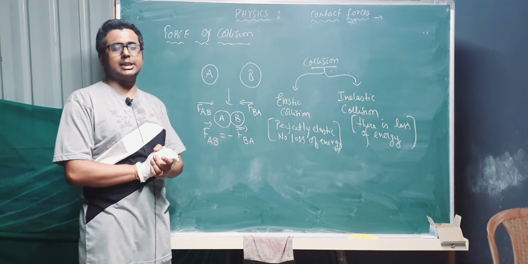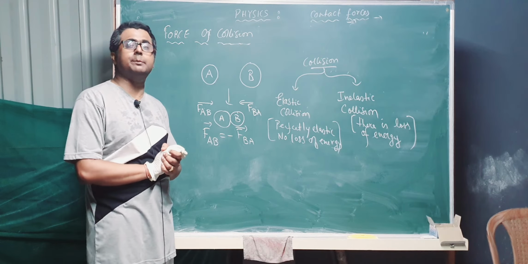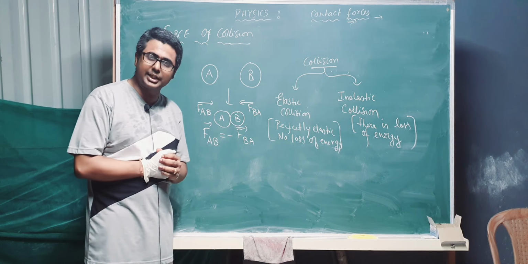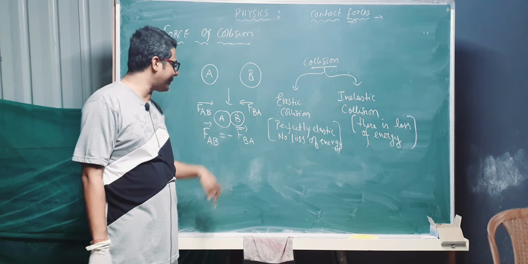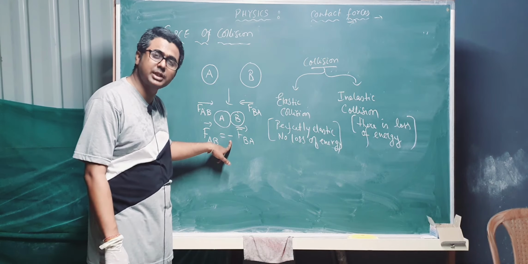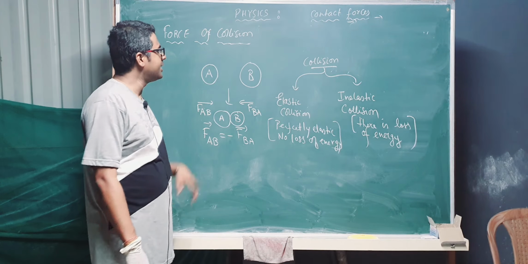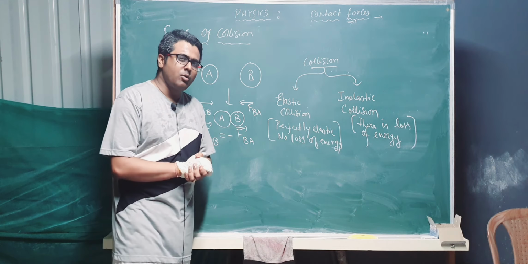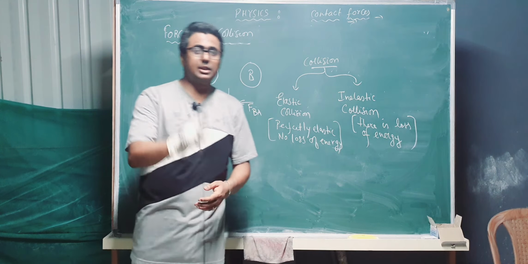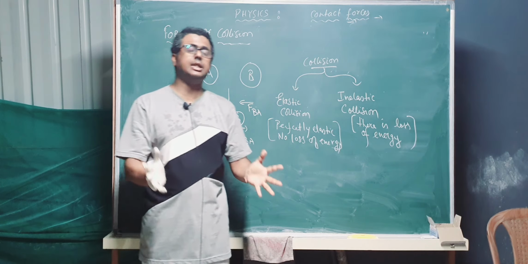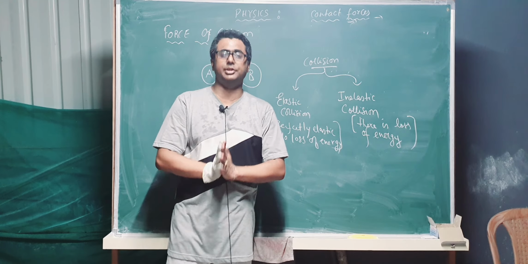These forces are equal and opposite. Opposite means they are acting in opposite direction, ठीक है. So I have written FAB is equal to minus FBA. Minus direction को समझाता है. Clear? Next is, what kind of collisions we generally get in our life? There are two kinds of collision. One is elastic collision, another is inelastic collision.